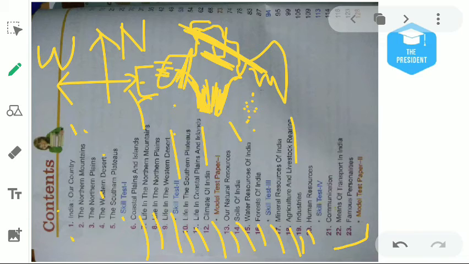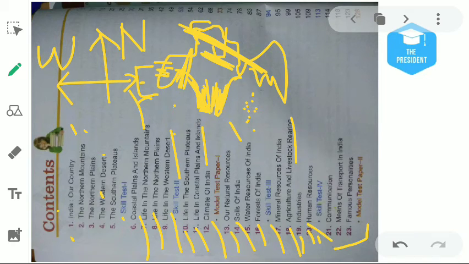Then chapter number 20 will be about human resources. Human resources means we all are humans. We can increase our productivity by studying so hard and with facilities. If we are healthy, we can. I mean, health and education. Health and education both are facilities. If we provide them to humans, they can be resources.